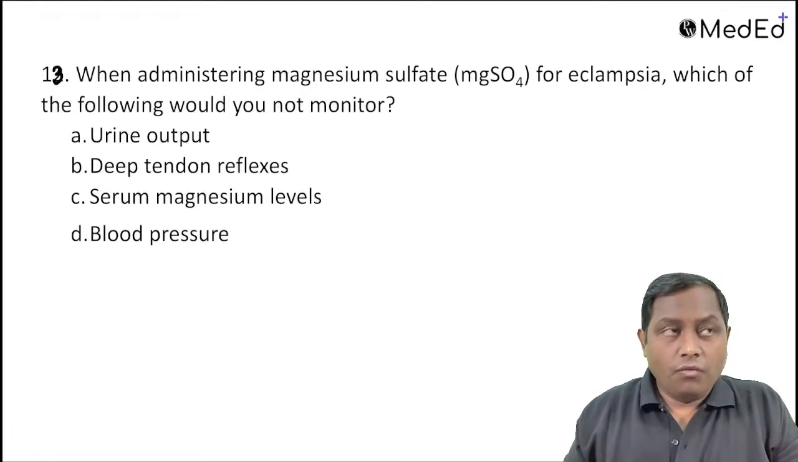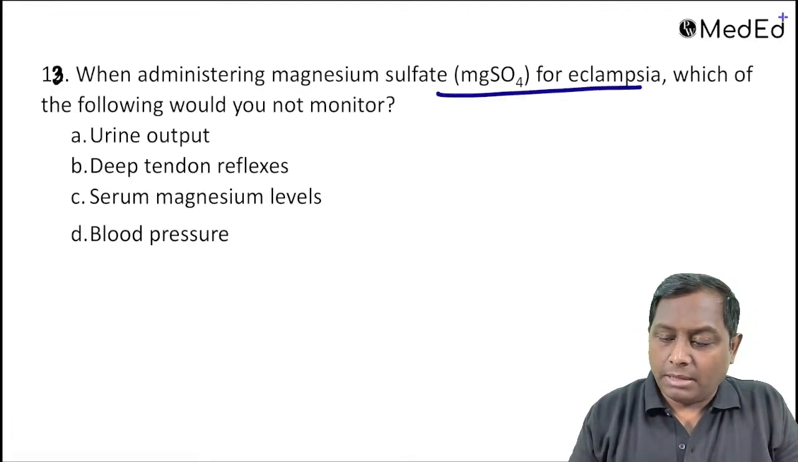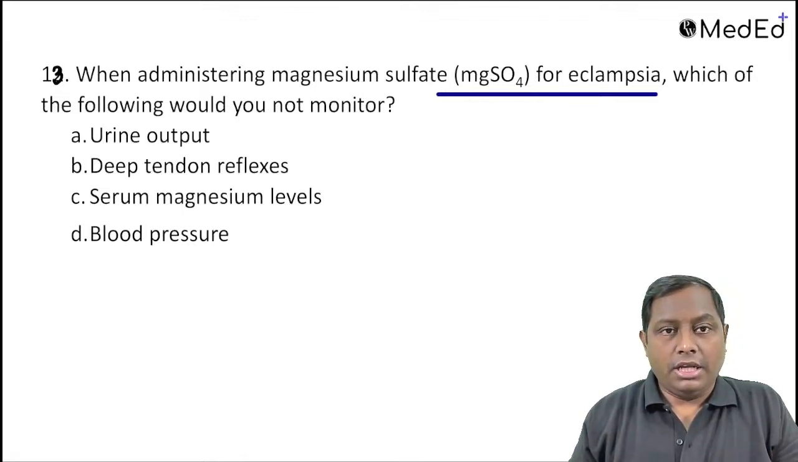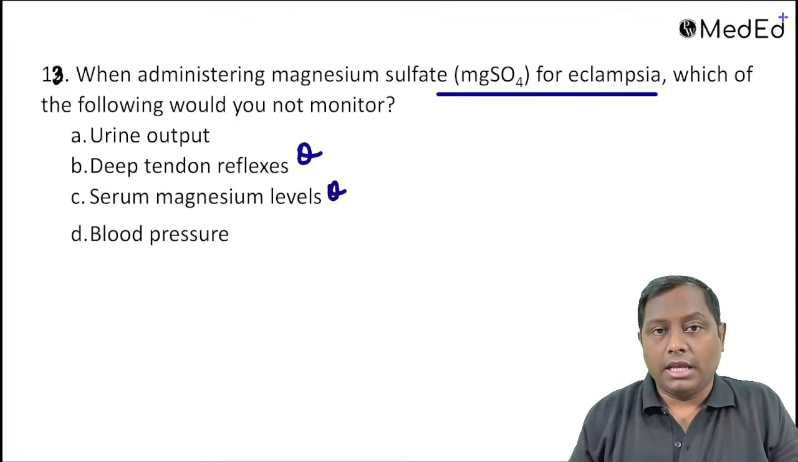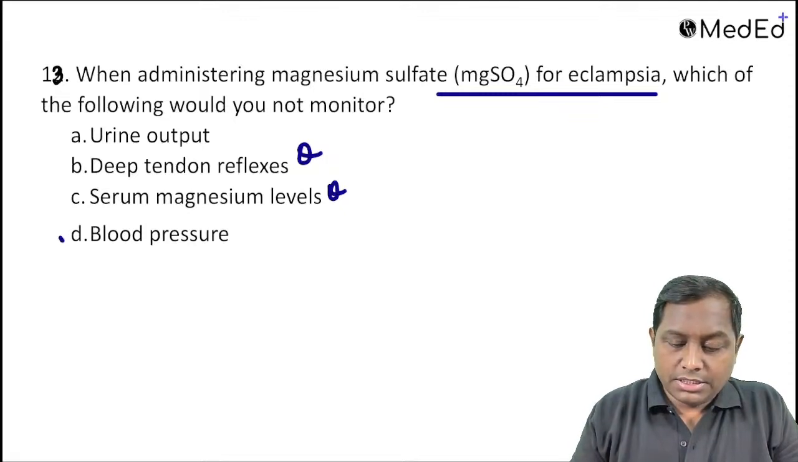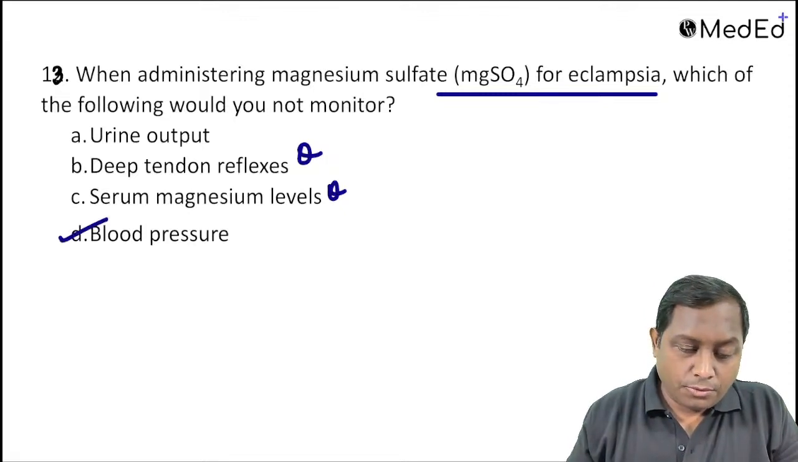Next is: when administering magnesium sulfate for eclampsia, which of the following would you not monitor? Urine output will be monitored. Deep tendon reflexes, very important to monitor. Serum magnesium level you also have to keep an eye on. Blood pressure, there is no point of measuring the blood pressure in this patient with MgSO4.